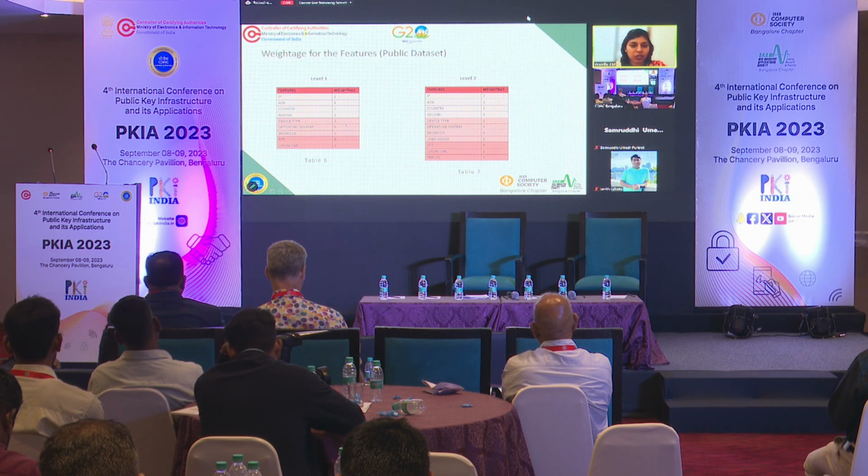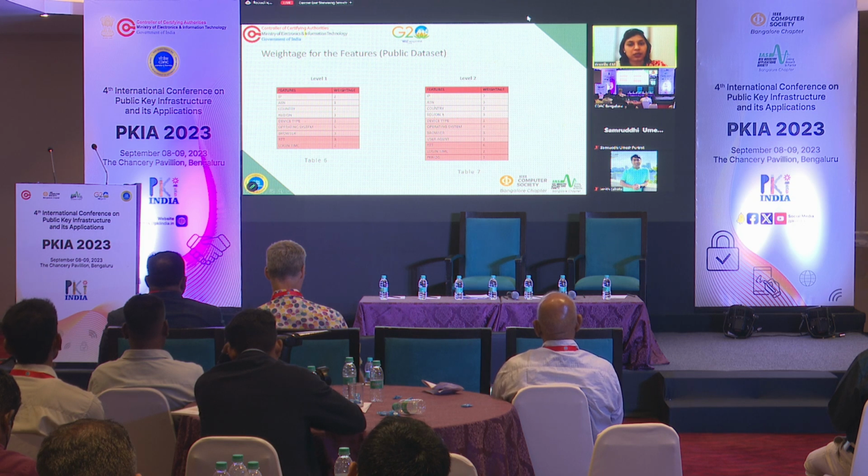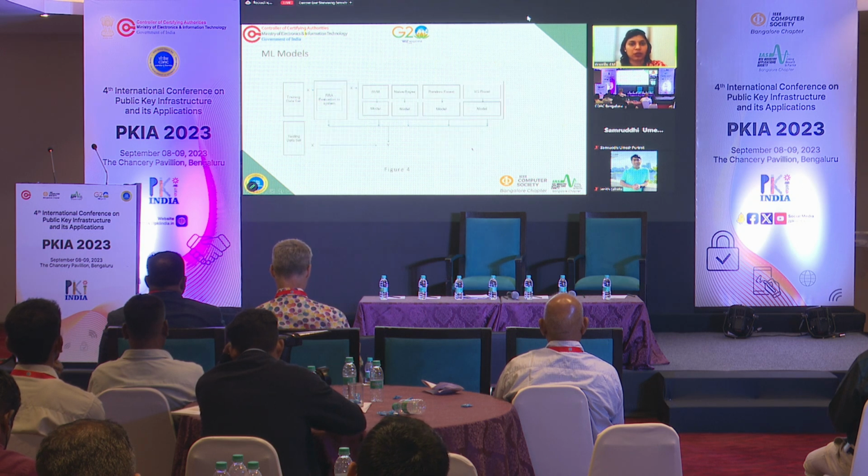As I mentioned earlier, the features are grouped so that we are able to identify the user based on the behaviors or the category they belong to. In level 2 also, we can see that IP, ASN, and the other features have a slightly different weightage, because level 2 features are a combination of all the features.